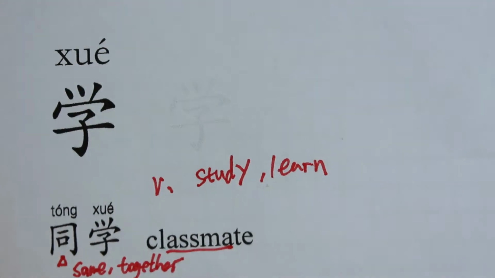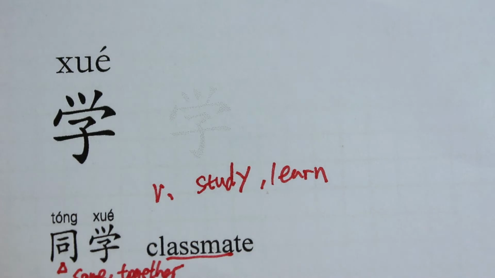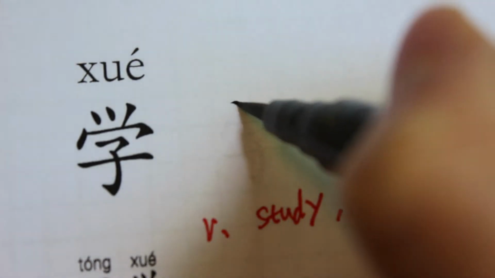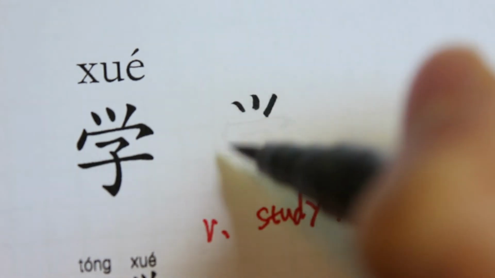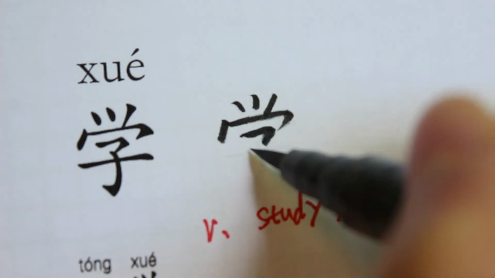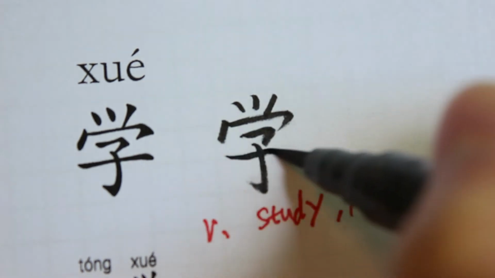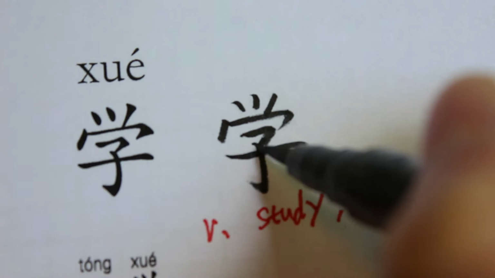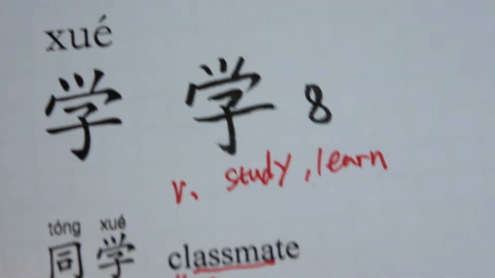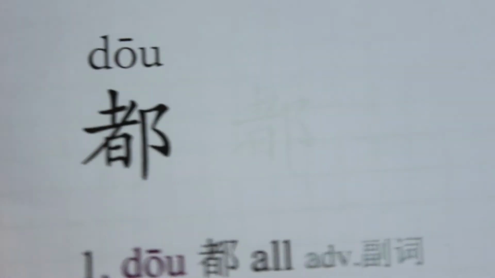Okay, now let's try to write 学 together. 1 2 3 4 5 6 7 8. So 学 has 8 strokes. 学. The next one is 都.